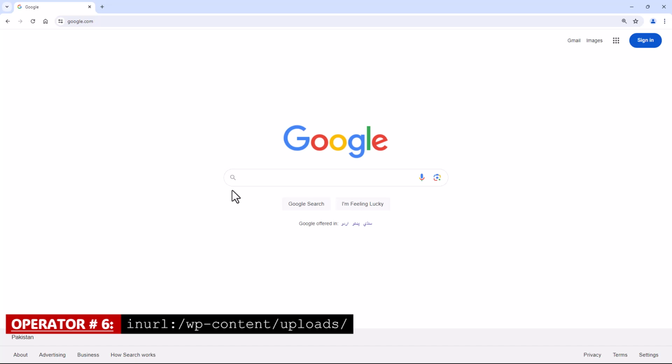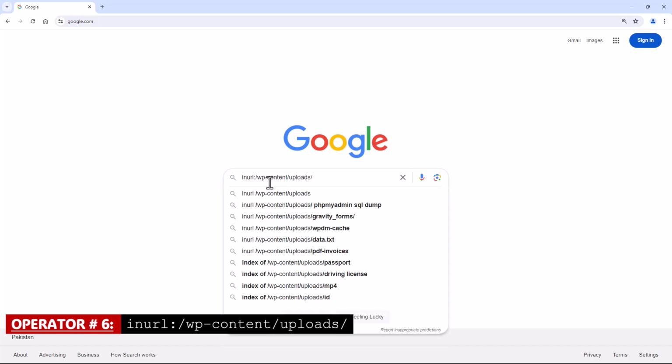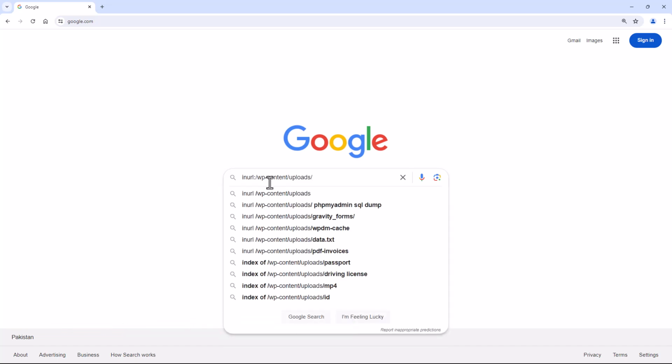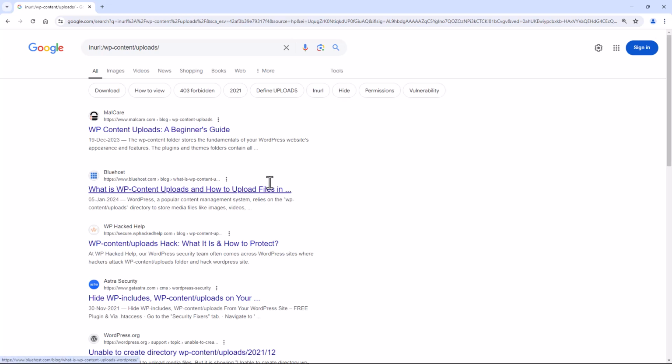Operator number 6, inurl, search for WordPress upload directories. This Google Dork will search for WordPress upload directories. Hackers can use this to find files that may contain sensitive information such as login credentials or configuration files. You could also use this for your target.